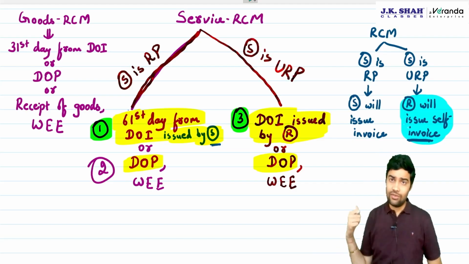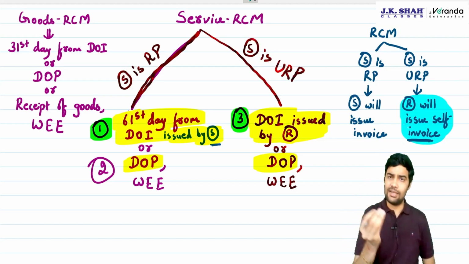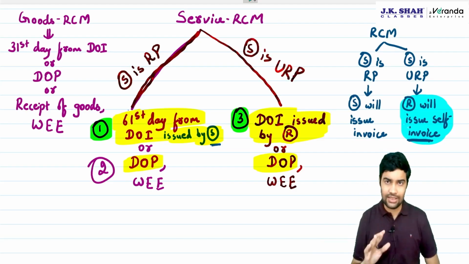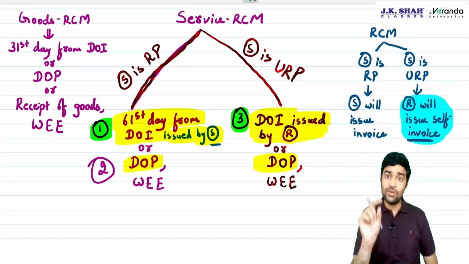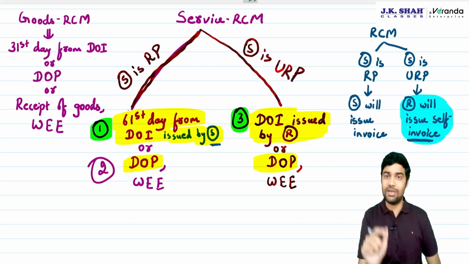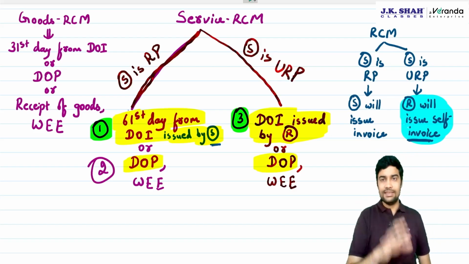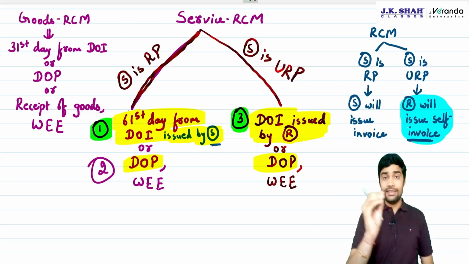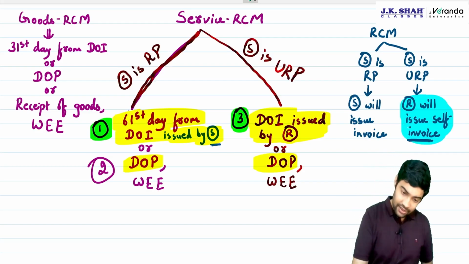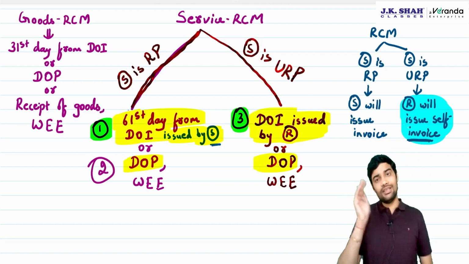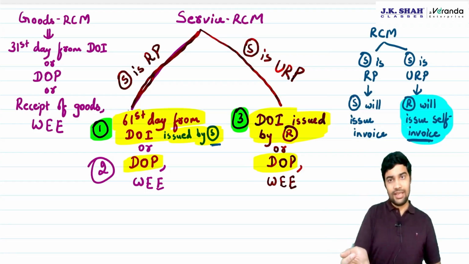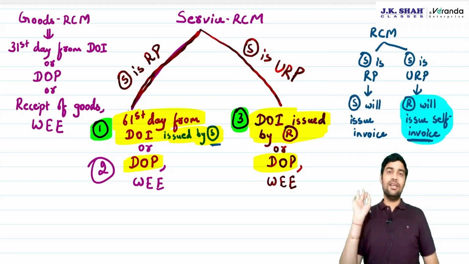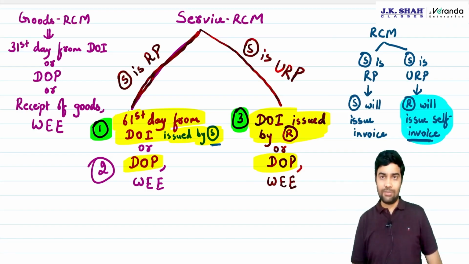That's a non-compliance of the invoice provision, which can attract a general penalty of 25,000 CGST and 25,000 SGST. Section 122 also contains a penalty for non-issuance of invoice as per the requirement, again up to 25,000 CGST and 25,000 SGST. That penalty may apply. But please remember, here they have not used the due date to issue. They have merely mentioned the date of invoice issued by the recipient. So whenever the recipient issues the self invoice or the payment date, whichever is earlier, will be the time of supply.